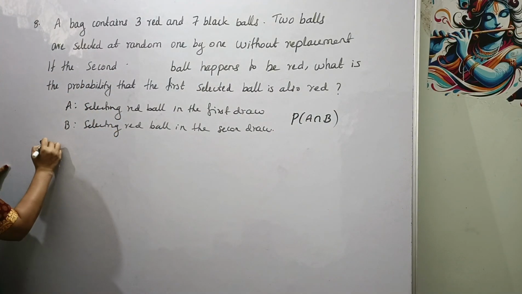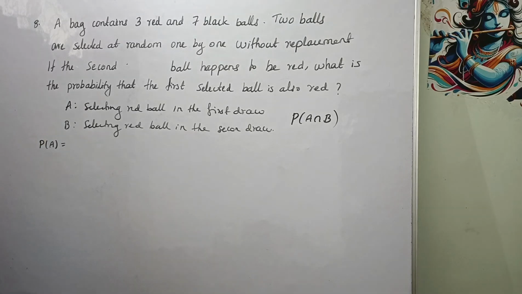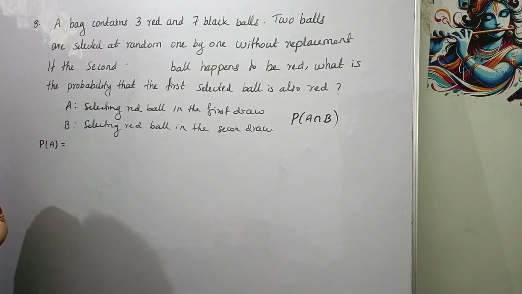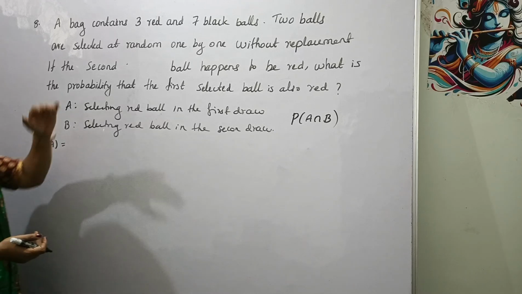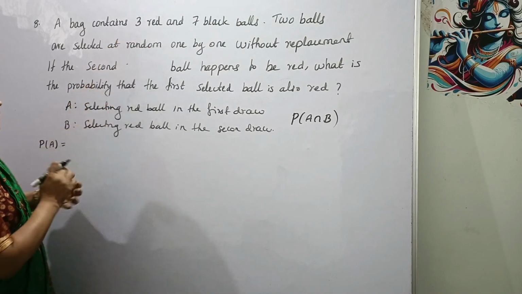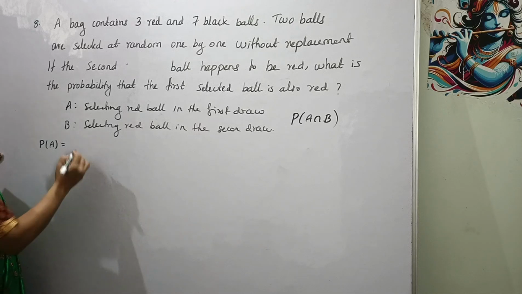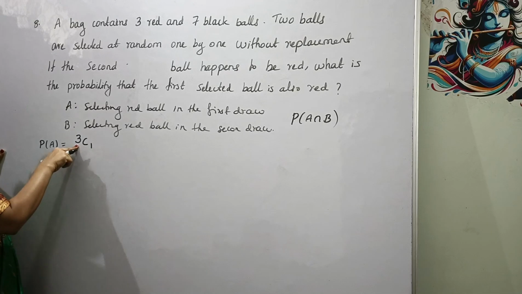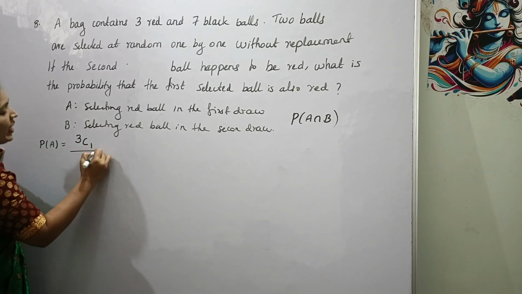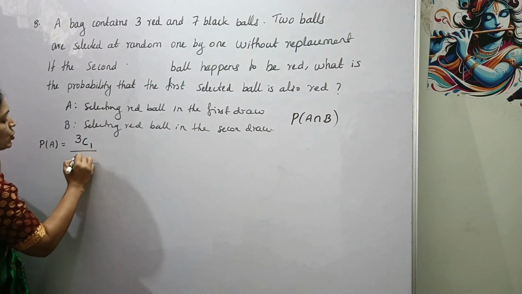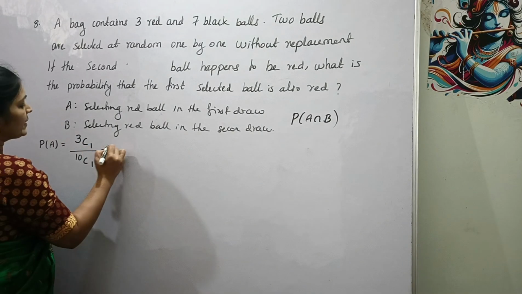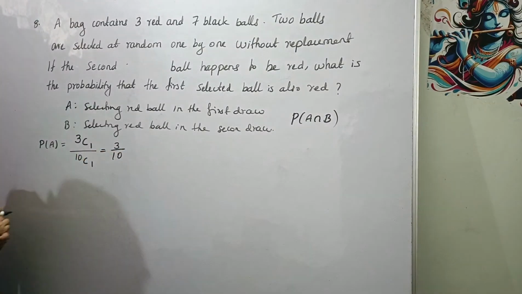So here what is the probability of A? Probability of A, that is selecting in the first draw, right? So selecting a red ball in the first draw. Okay. So there are 10 balls and out of 10 balls 3 are red. Okay. So here what are the possibilities? So 3C1, okay, out of 3 red balls selecting 1 red ball, divided by, there are total 10 balls. So out of 10 balls selecting 1 ball. Okay, that is 3 divided by 10.